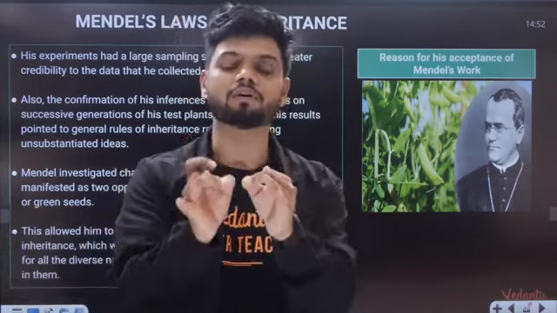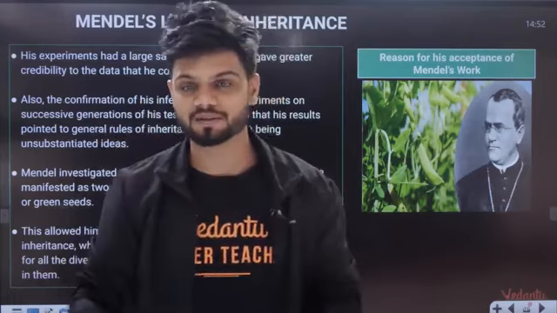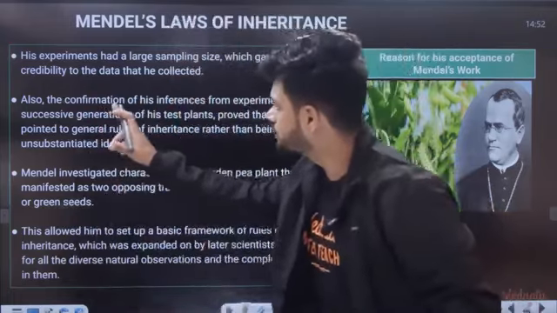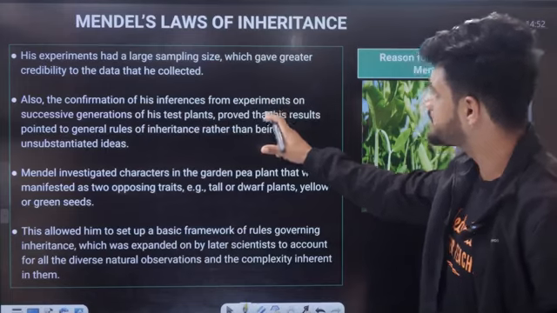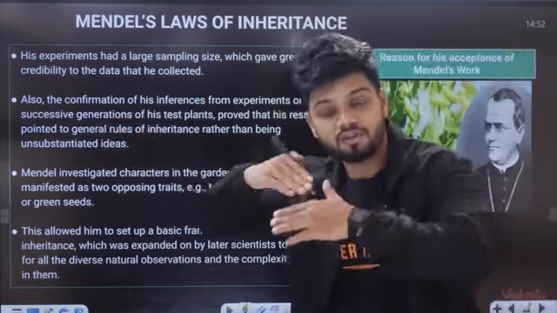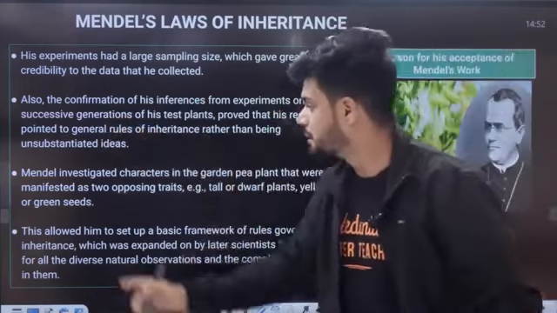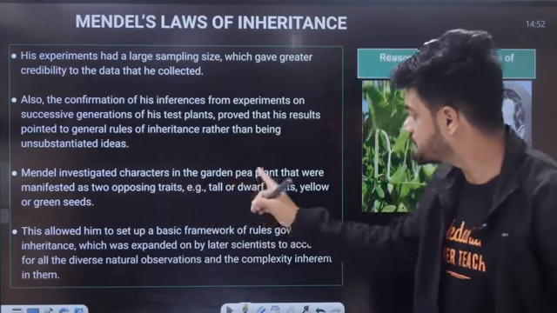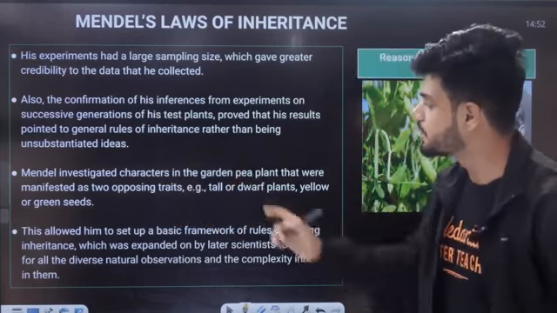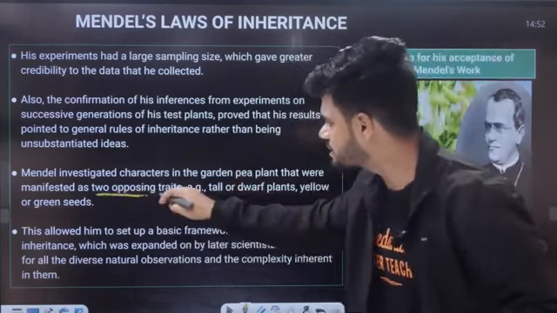Then only my work is final and good work. Now also confirmation of his inferences from experiments on successive generation after generation, he did the work. Mendel investigated characters in a garden pea plant that were manifested as two opposing traits. Now students, what's the word?